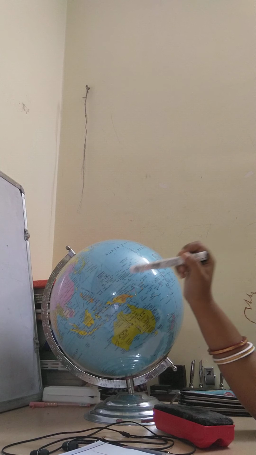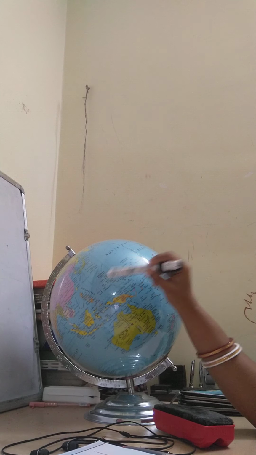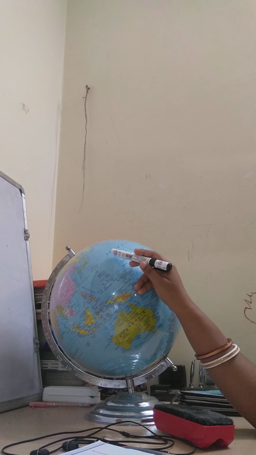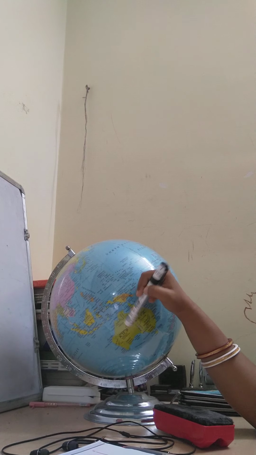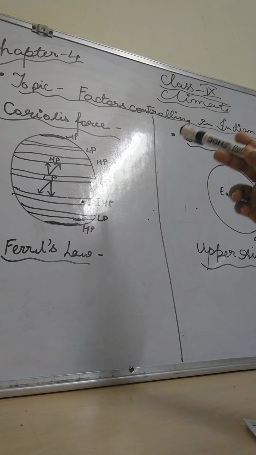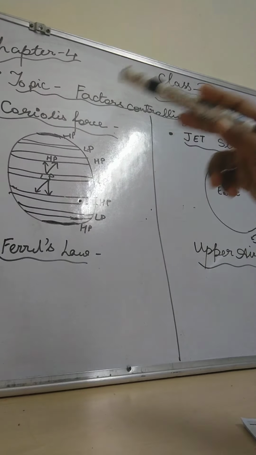So air is deflecting in two directions. What is the direction? In the northern hemisphere it is deflected to the right hand side, and in the southern hemisphere it is deflected to the left hand side, children. Here I will show you the diagram I have drawn, with the help of which you can see it very nicely. Here I have shown high pressure, low pressure, high pressure, low pressure, all over the earth, children. In this way you can find out how the Coriolis force is activated.